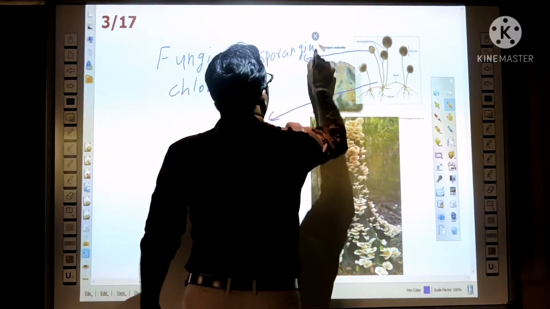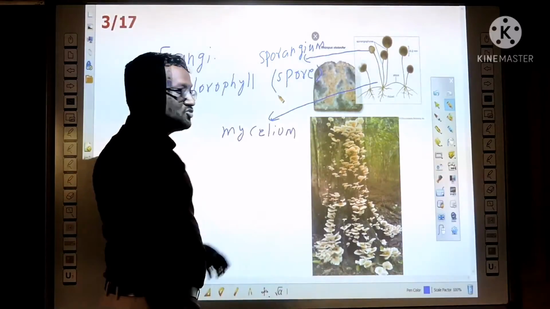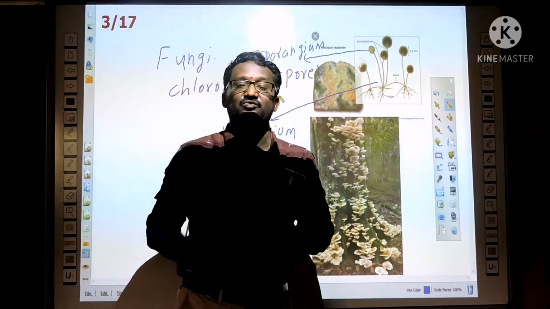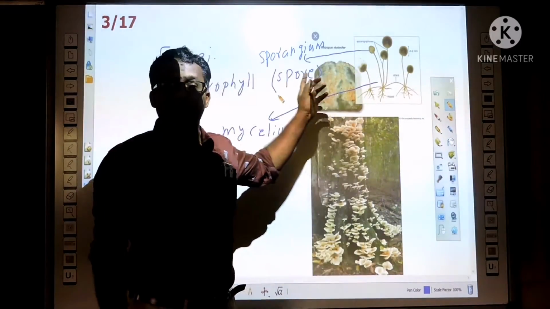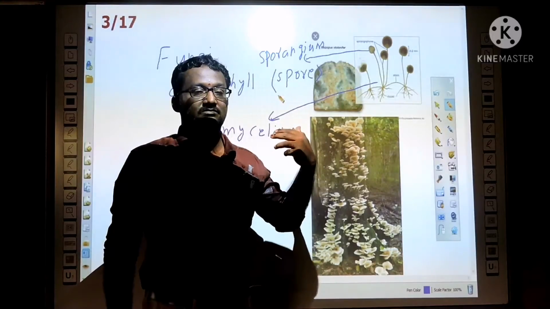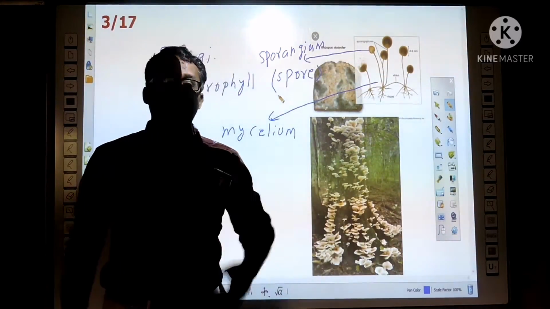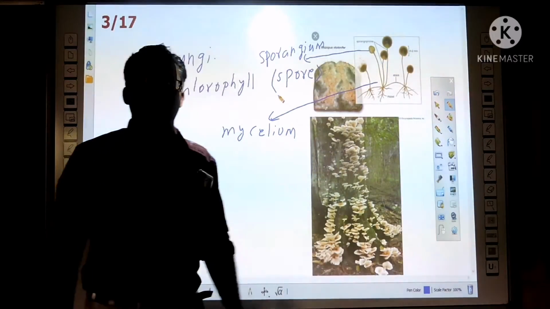Inside the sporangium, you can see the spores. So these spores germinate and produce the new fungal form. So reproduction, the fungi reproduction takes place through spores. In previous Protista and Monera, it was binary fission; in the fungi kingdom, spore reproduction takes place.